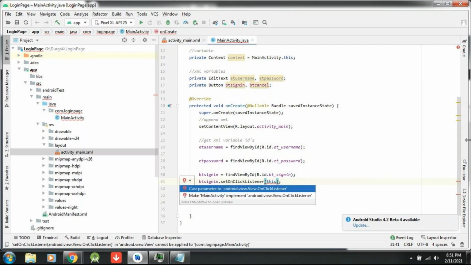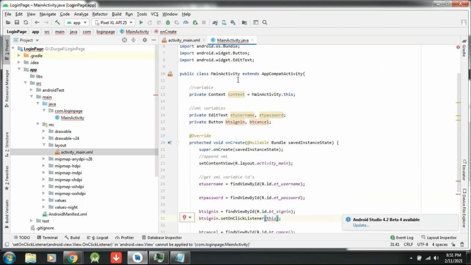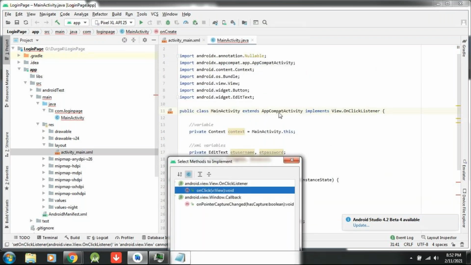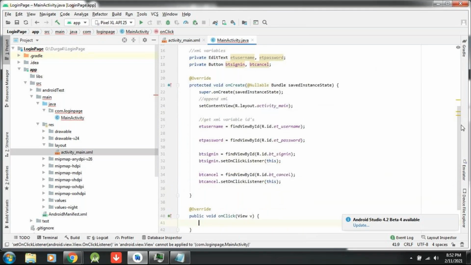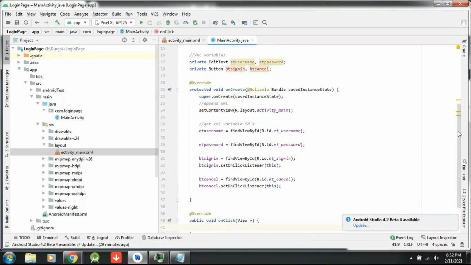So now what I am doing, see here. Up to now you have extends AppCompatActivity. Now when I select the second option, see what happened here: extends AppCompatActivity implements. What do you mean by implements? If I would like to invoke an interface, I have to call implements. Am I correct? So here one method has to be written. What is that method? The onClick method. So automatically the onClick method was overridden. I need to override only one method.